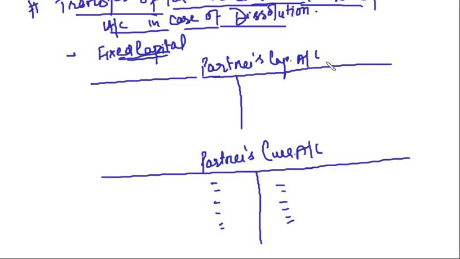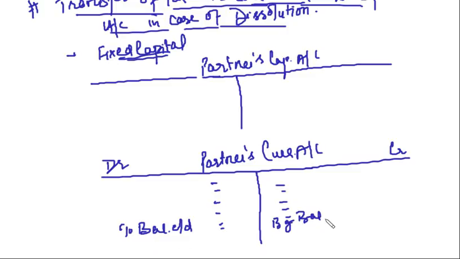Now, in case of dissolution, you prepare the partner's current account and get the balance in it. The balance can be on this side. If it is a credit balance, that means the credit side is more than the debit side, then we say to balance carried down.